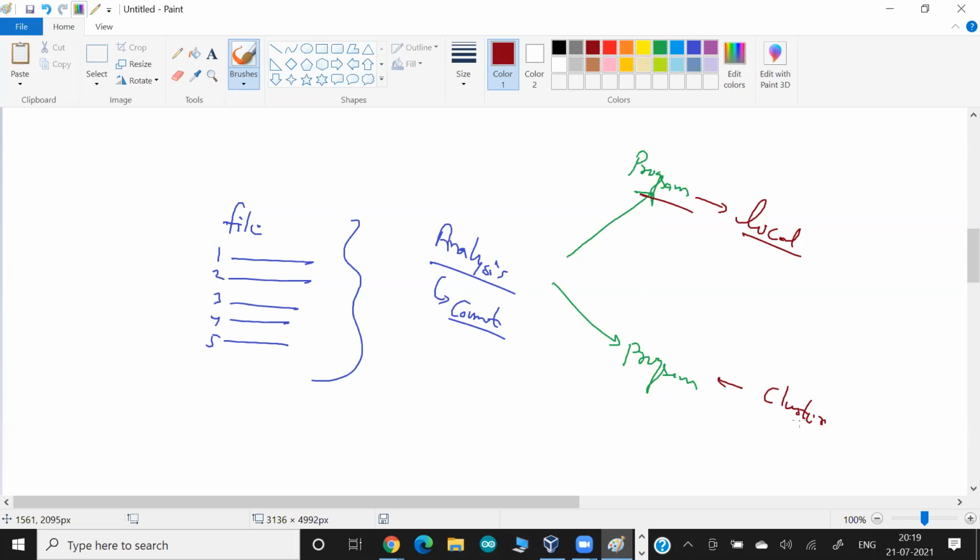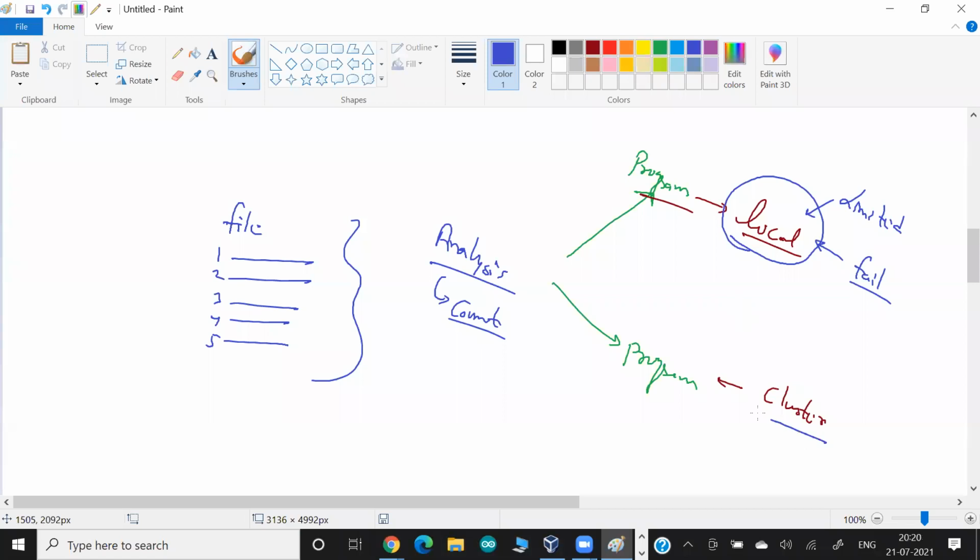That's the difference. In the local one, obviously we are always limited by the hardware. We have limited hardware. And one more issue with the local one is that if the local system fails, if one of the hardware fails, the entire setup goes down.